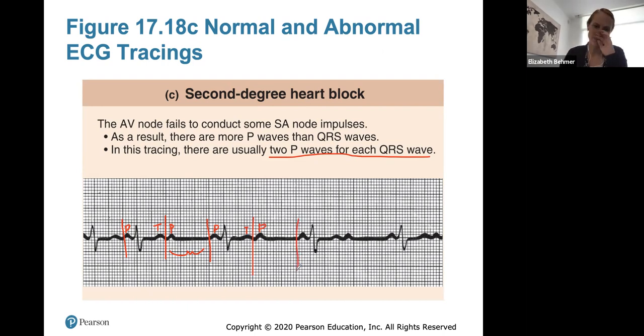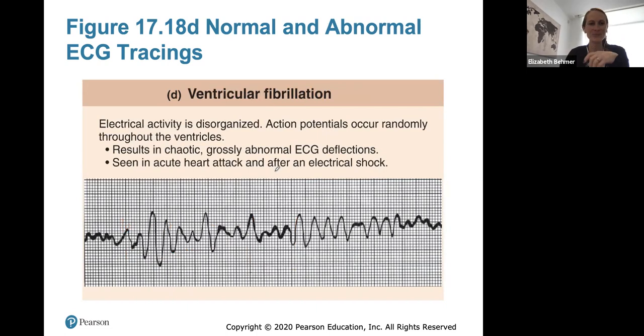So a second degree heart block means there are 2 P waves for every QRS wave. And again, you should know what that looks like. And then ventricular fibrillation is usually easy to spot because it just looks like a toddler scribbling up and down, up and down. It's probably the worst possible thing you could see on an ECG because the electrical activity is completely disorganized, random.